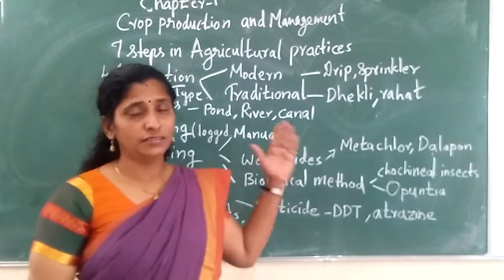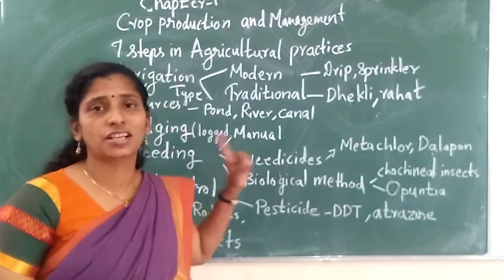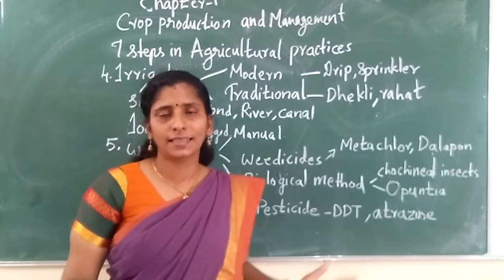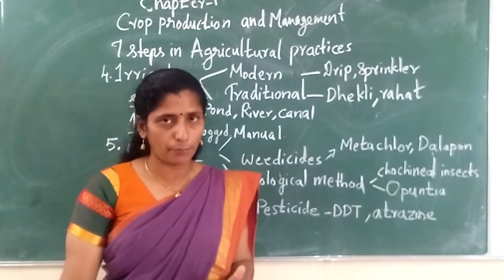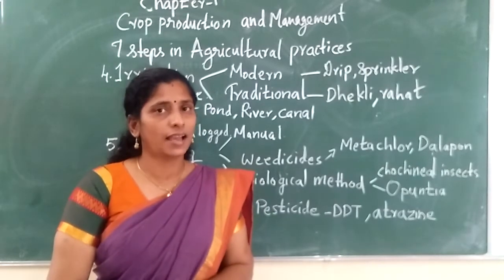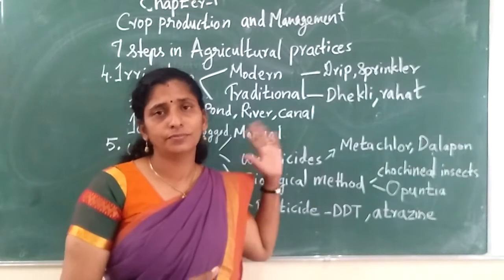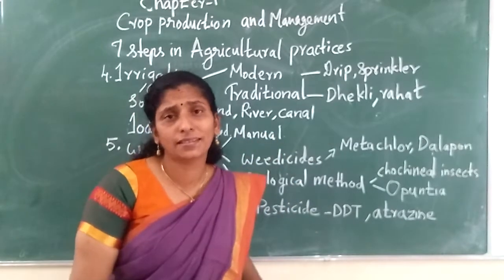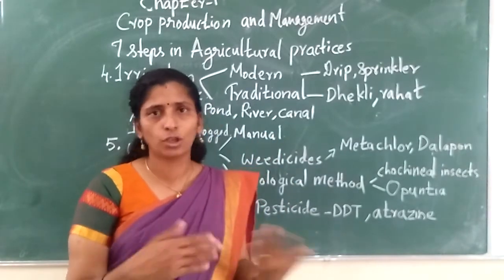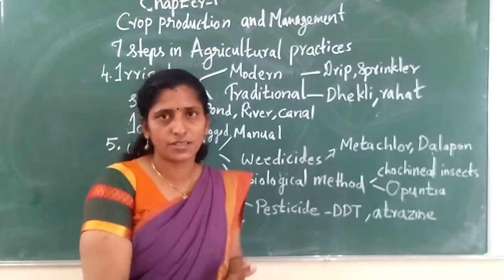See, now we are in which chapter? The first chapter, crop production and management. What is being said in this chapter? About agriculture, the importance of agriculture and what the steps of agricultural practice are. There are mainly 8 or 7. According to that, you can write 7 steps.